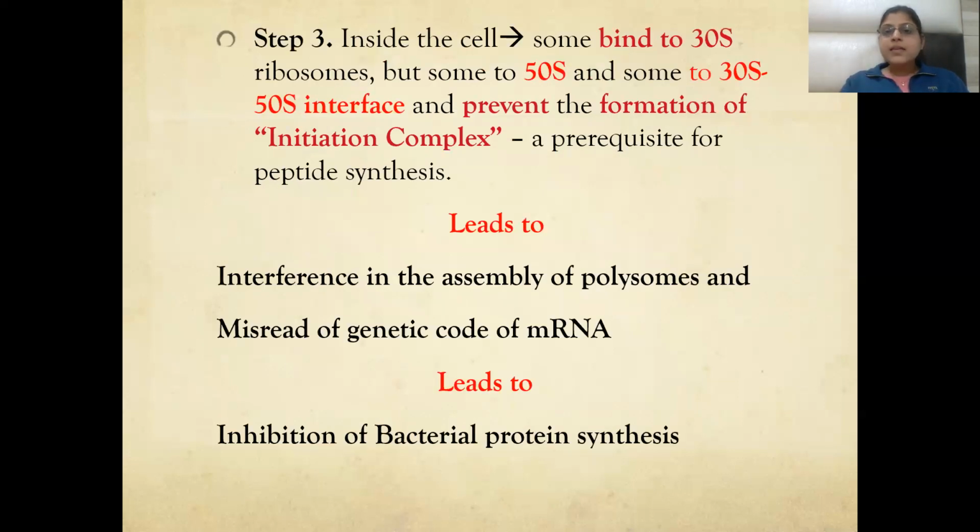Inside the cell, they bind to the 30S ribosome or to the 50S ribosome, and some bind to the 30S or 50S interface. They prevent the formation of the initiation complex, a prerequisite for peptide synthesis. There will be formation of monosomes instead of polysomes, and there will be no assembly of polysomes. Misreading of the genetic code of the mRNA will lead to inhibition of bacterial protein synthesis.